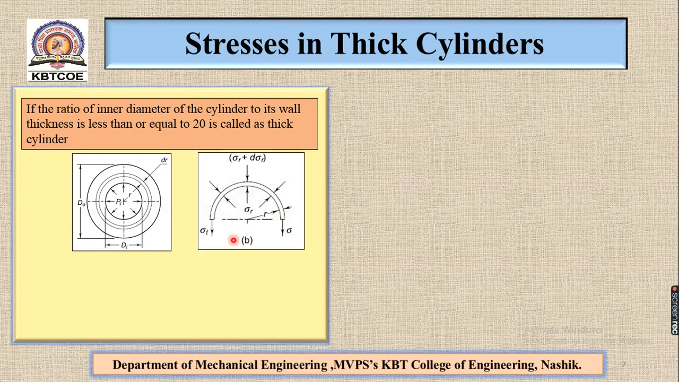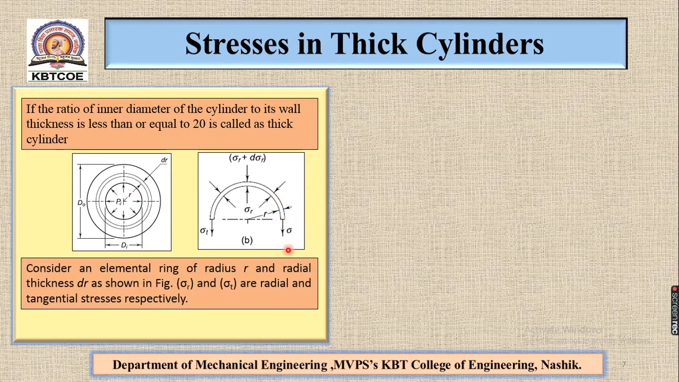Now see this diagram. Di is the inside diameter of the cylinder, Do is the outside diameter of the cylinder, and it is subjected to the pressure Pi. Small r is the radius of this elemental ring, and dr is the radial thickness of the elemental ring. Consider an elemental ring of radius r and radial thickness dr as shown in this figure. Sigma r and sigma t are the radial and tangential stresses respectively.